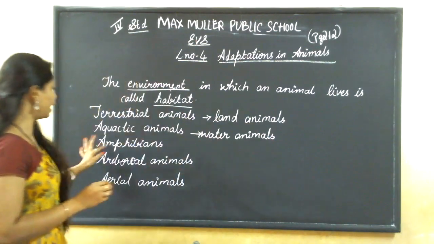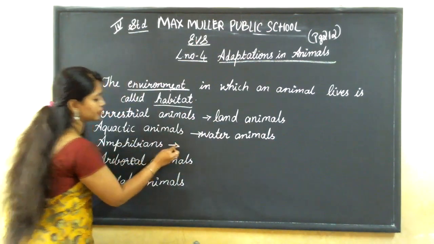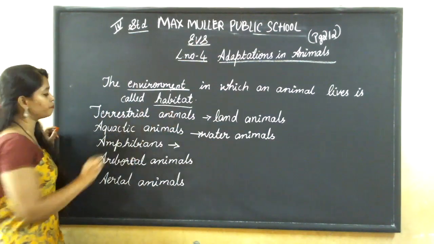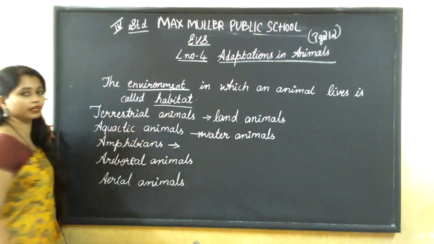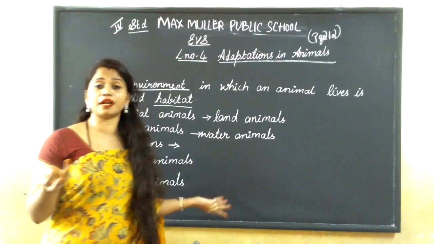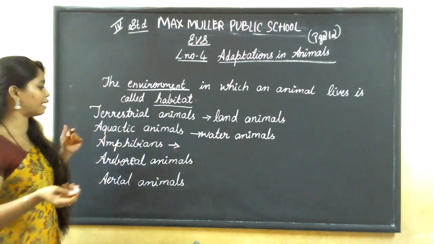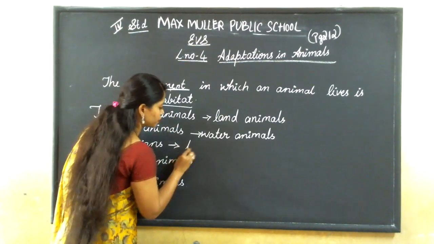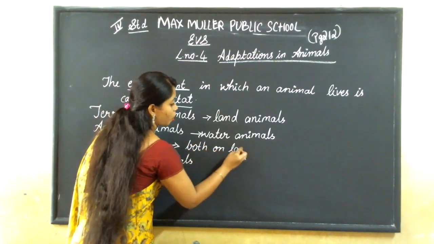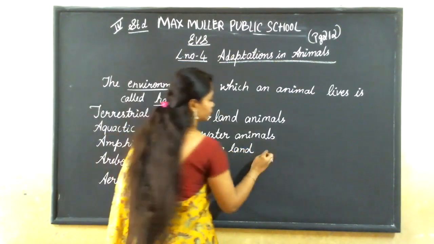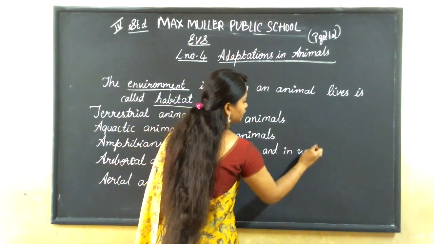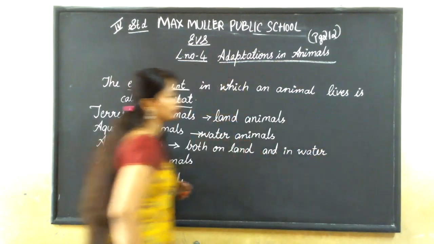And next, what is amphibians? Here, terrestrial animals are land animals. Aquatic animals are water animals. We know only land animals and water animals. A little more animals, which are those? It is amphibians. Amphibians means they live both on land and in water.